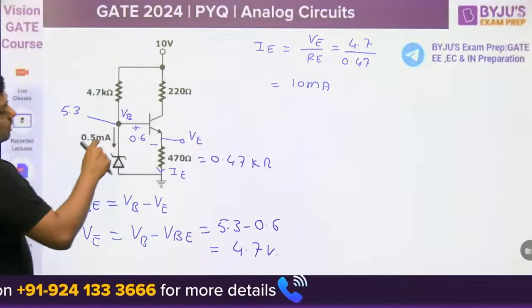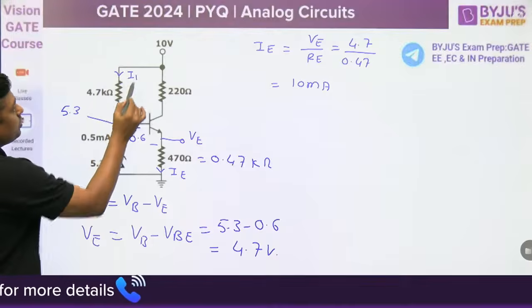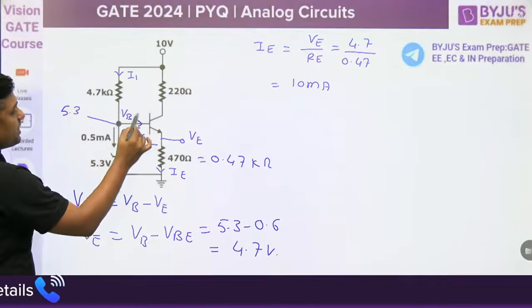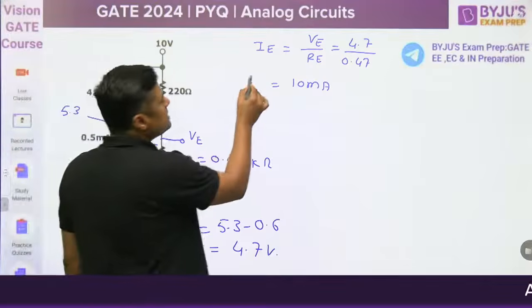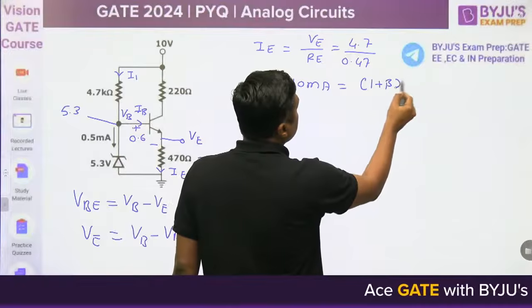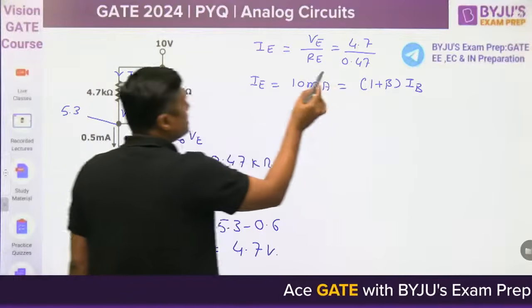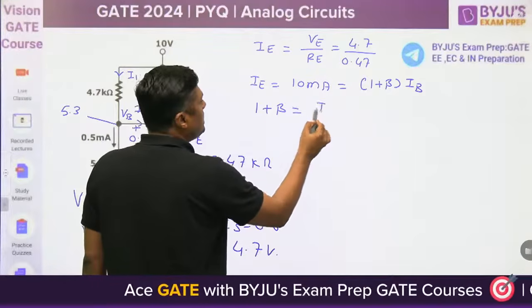Now, to find the beta, you have to find I1, you have to find I2. It is given what the base current is. Why? Because IE is nothing but 1 plus beta times IB. So what is the 1 plus beta? 1 plus beta is equal to IE upon IB.